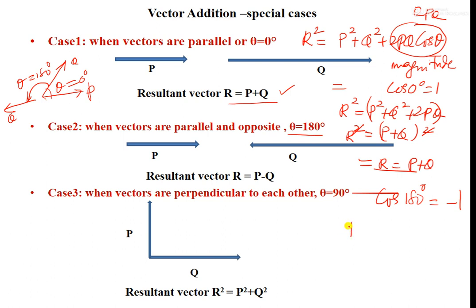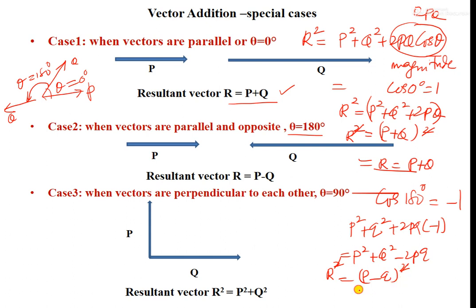So P square plus Q square plus 2PQ times minus 1 becomes P square plus Q square minus 2PQ, which is P minus Q whole square, equal to R square. So R is equal to P minus Q. When vectors act parallel and opposite to each other, this is the resultant vector.